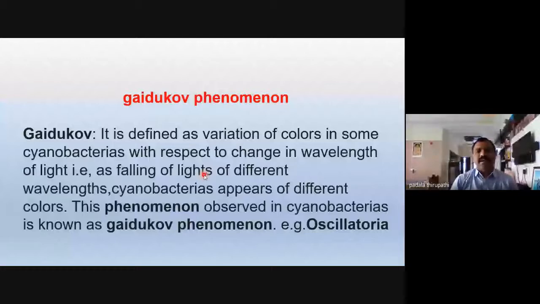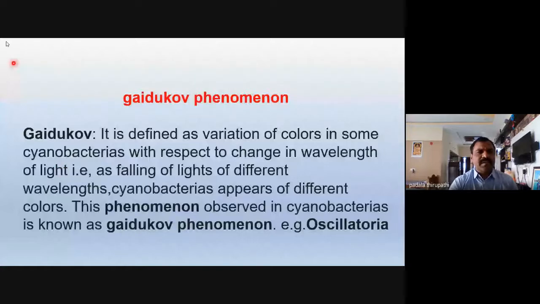And another important phenomenon we observe in this Oscillatoria is the Gaidukov phenomenon. What is the Gaidukov phenomenon? It is defined by the scientist Gaidukov. Gaidukov was a scientist who first identified the variation of colors in some cyanobacteria, especially in Oscillatoria sancta, with respect to change in the wavelength of light.